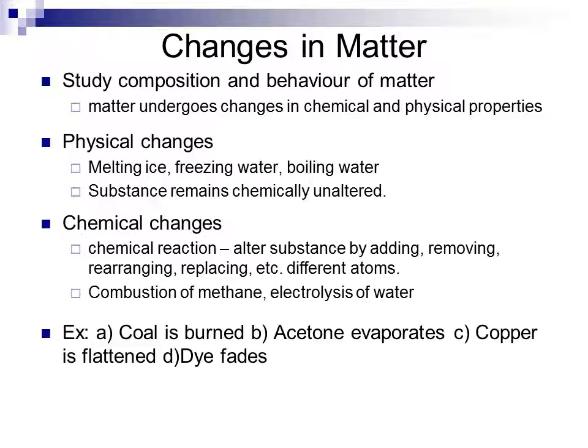The dye is a little tricky. You see the fading of the dye, it looks like it changes its appearance, but we have to consider that dye is a chemical substance, and its fading is caused by destruction of that substance. This is the reason why leaves change color. The chemical chlorophyll, which makes the leaf green, breaks down, and as it disappears, it reveals underlying pigments like browns and greens and reds. So we see that A is a chemical change, B is a physical change, C is a physical change, and D is a chemical change.